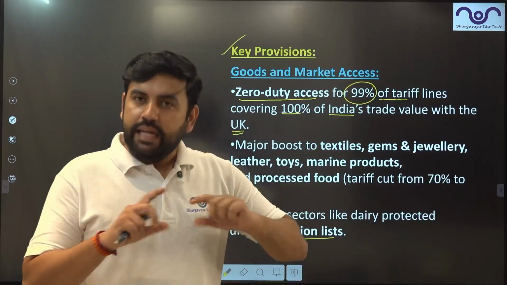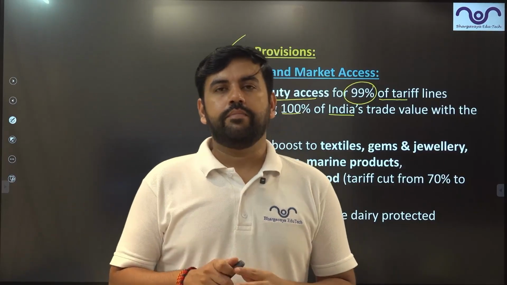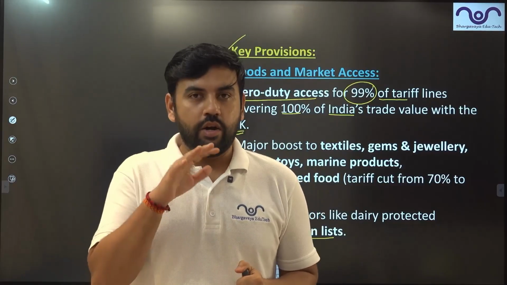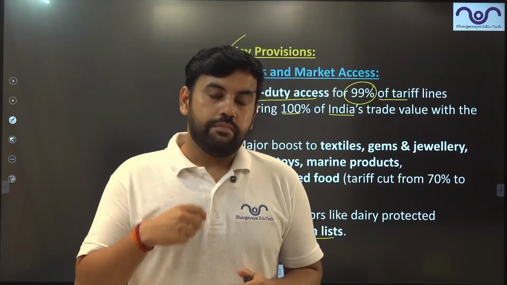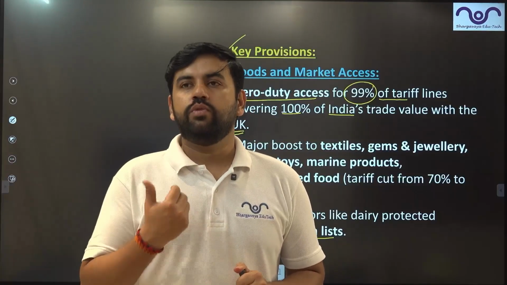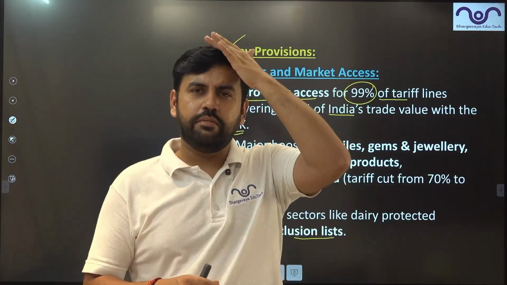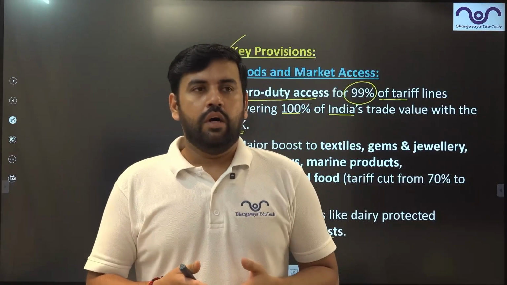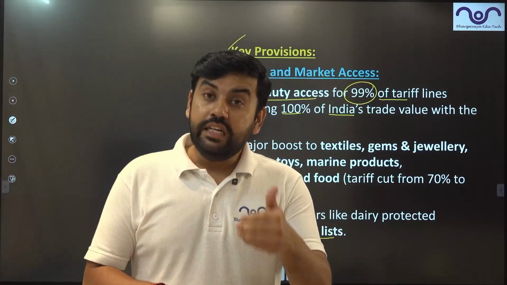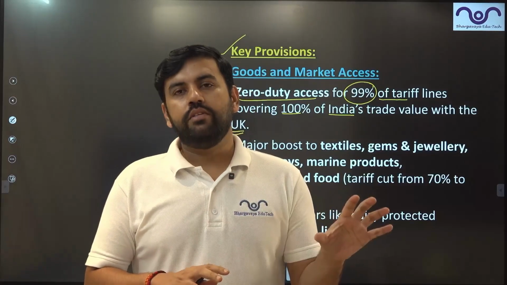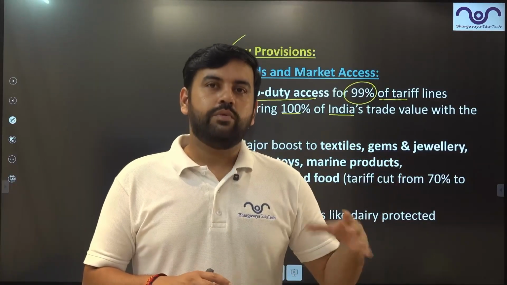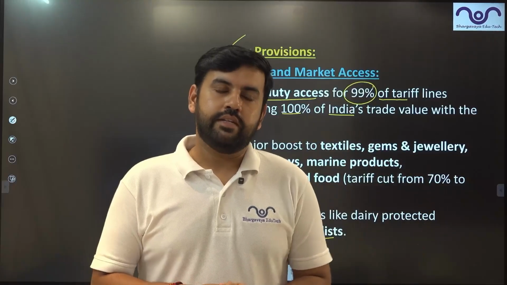Now, many countries across the world have one problem with India: India's exported items are low in terms of sanitary and phytosanitary measures, basically hygiene, right? Use of chemicals, unhygienic methods of preparing the food, or use of pesticides, herbicides, many chemicals while preparing the food, adulterated food items. So many countries, especially Europeans, have a very high standard for that. That is the reason why many of these milk products have been left out of this.